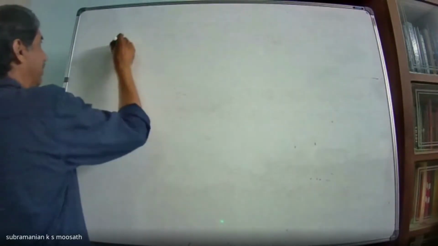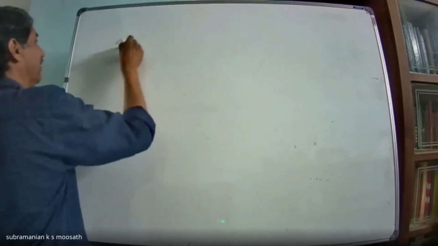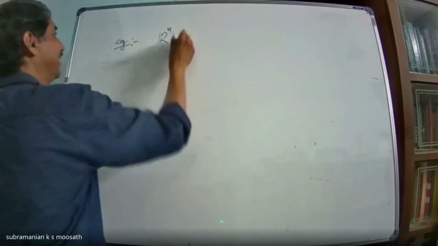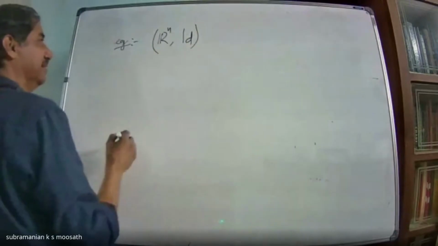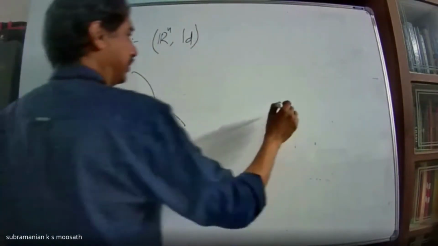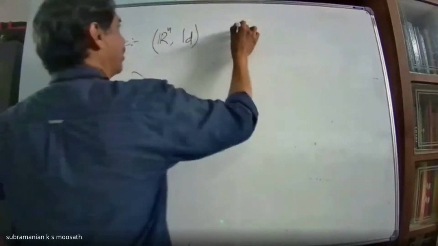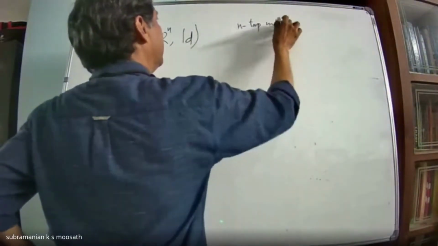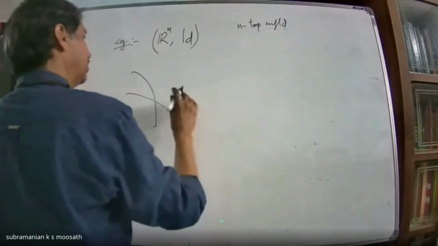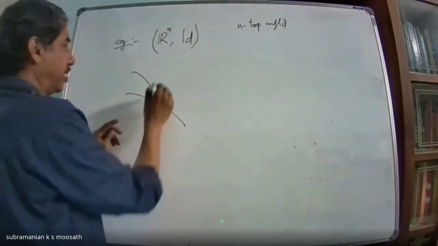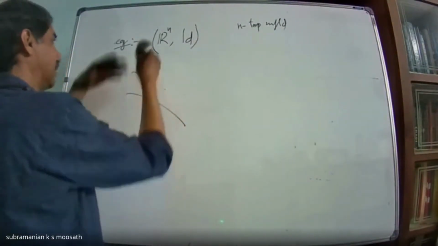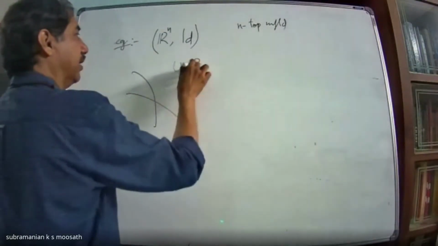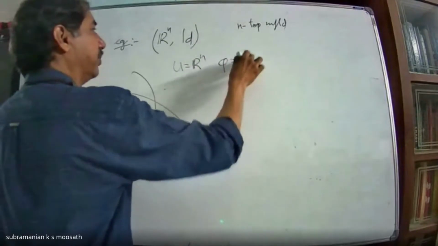Now I'll give one example. An easy example is to take Rn and look at the identity map. Because you have Rn here, I'm defining it as a topological n-manifold, an n-dimensional topological manifold. So I will take the identity. For any point, the open set containing it I consider as the entire Rn. Therefore, my U is Rn. My phi is the identity map.